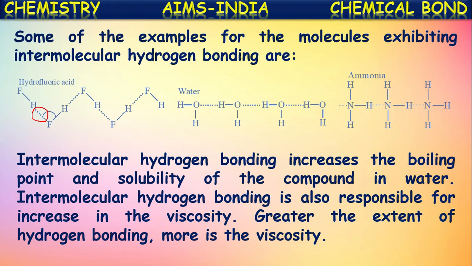Intermolecular hydrogen bonding is also responsible for an increase in viscosity. Viscosity, generally speaking, is the thickness of a liquid. Because of the formation of hydrogen bonds, the viscosity of liquids also increases. The greater the extent of hydrogen bonding, the more will be the viscosity of that liquid. Actually, the boiling point of water is high, around 100 degrees Celsius. This is because of the hydrogen bonding existing between the molecules of water.